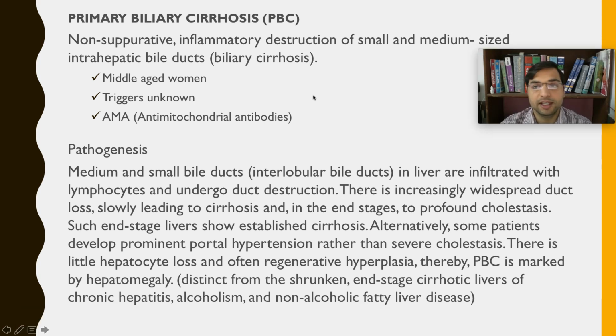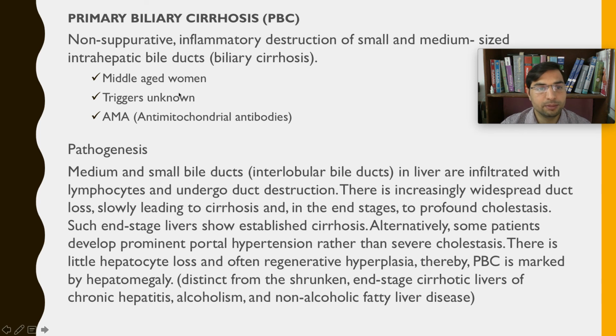So primary biliary cirrhosis is where the intrahepatic bile ducts are destroyed by the autoimmune process, right? The inflammatory and non-suppurative processes destroy the intrahepatic bile ducts. That is why it is also called biliary cirrhosis, right? Cirrhosis is scarring. Cirrhosis of what? Biliary apparatus, biliary tree.